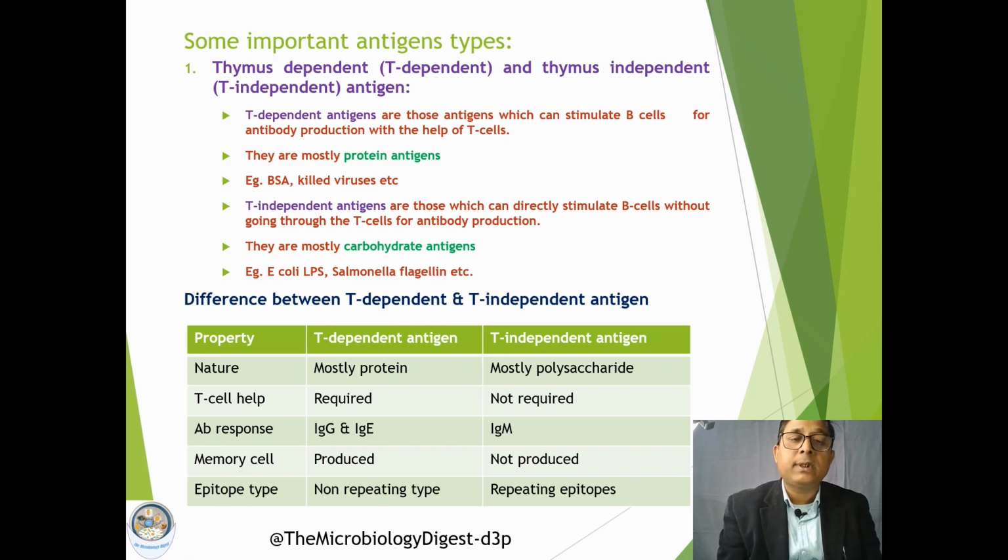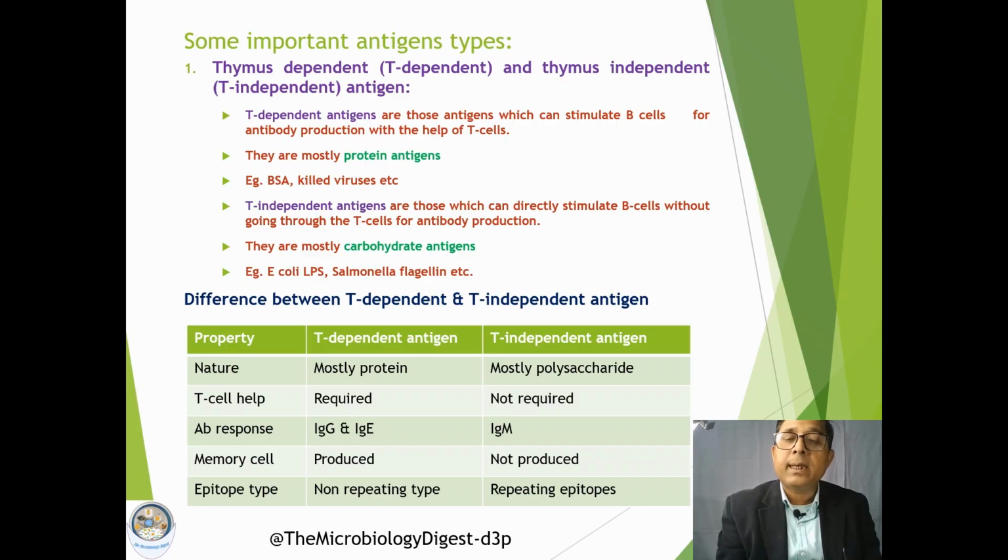The antibody response in T dependent antigens is IgG and IgE, but in T independent antigens, mostly IgM is produced. Memory cells are present in case of T dependent antigens, because B cells will differentiate into effector cells and memory cells.